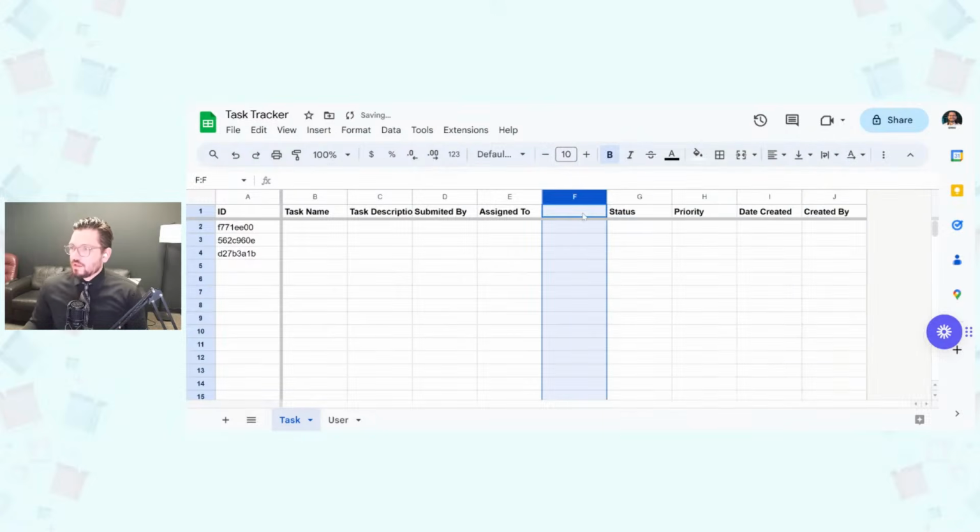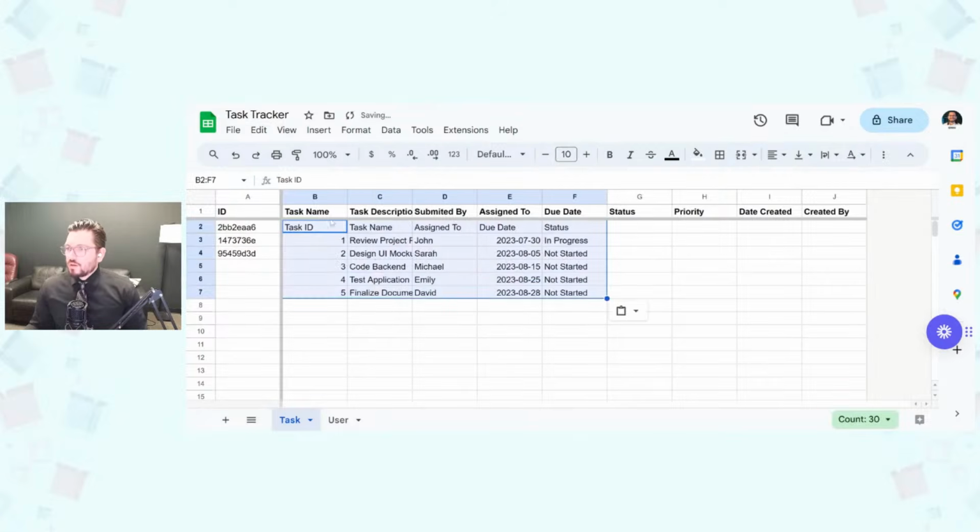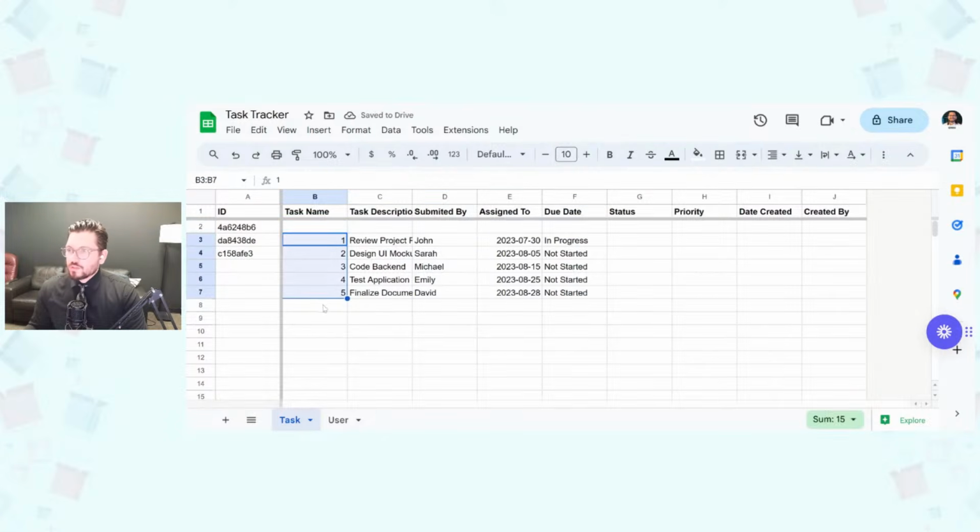So they actually added a due date, which is super important for these types of applications. We definitely want to have a due date for these things. And then I'm going to copy and paste this data over here. I don't need this one, and I can take this one out because this is just their ID columns.